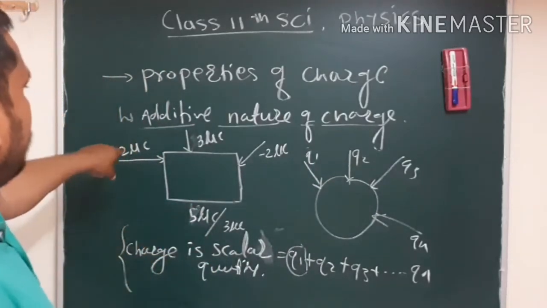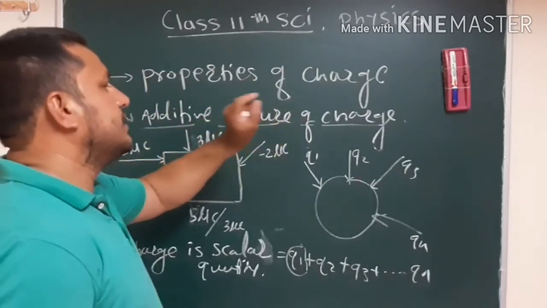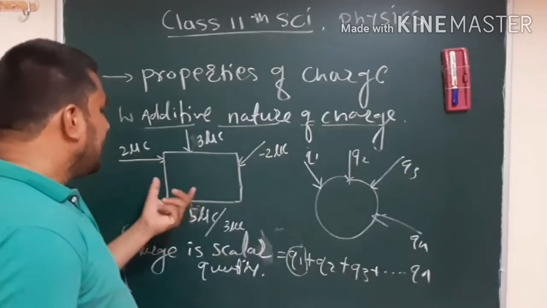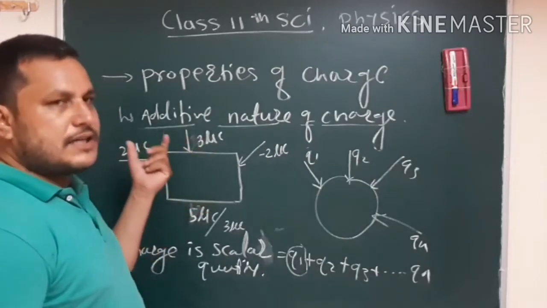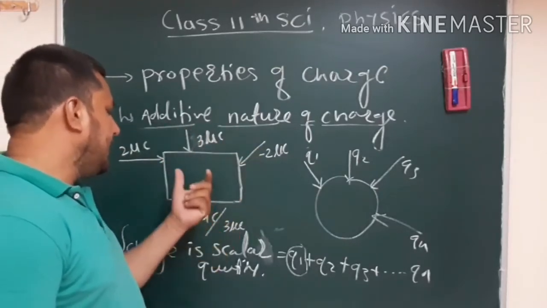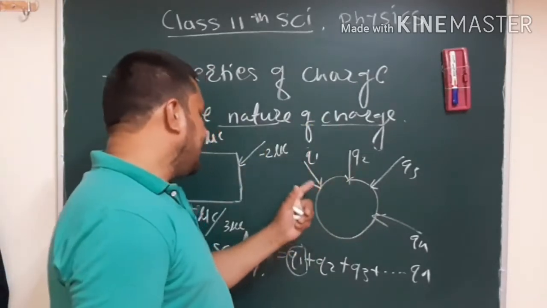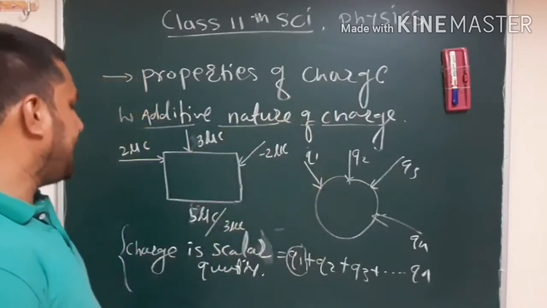So right now we have seen the additive nature of charge. Here we are applying some charges on that body, and those charges get added together. Whenever the charge changes, the net effect will be updated. Again, we see the algebraic sum of charge applied on the body.